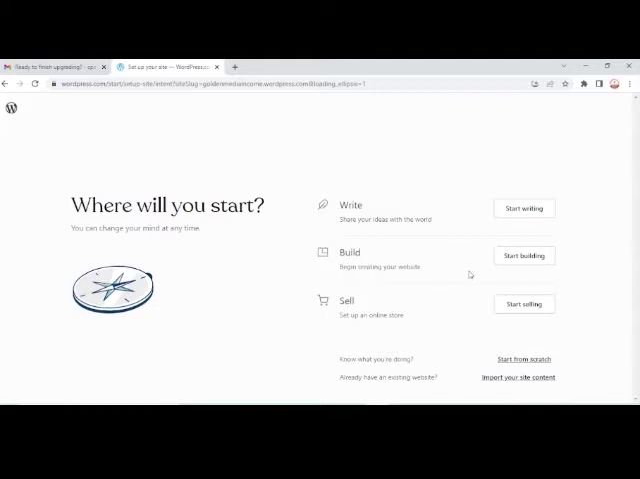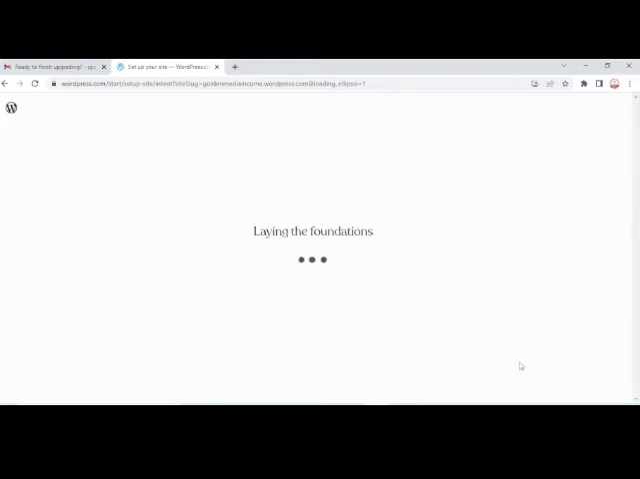Okay, you can go ahead and build, and it's going to show you some environments that you can start choosing, your blog and all that. Alright, so what we are going to do here, I'm going to choose to start from scratch. Alright, so let's start from scratch, laying the foundations.